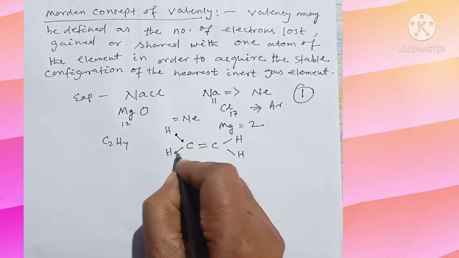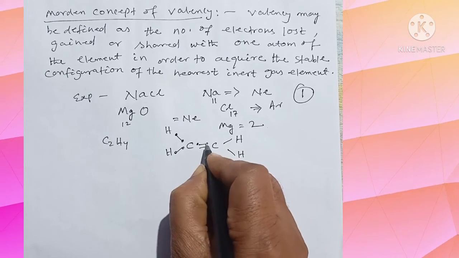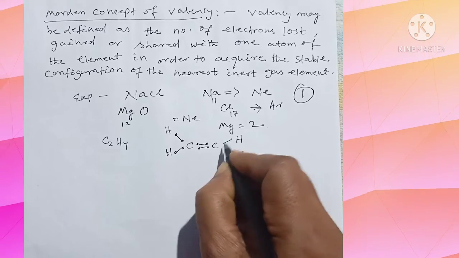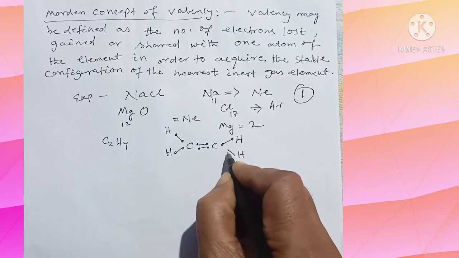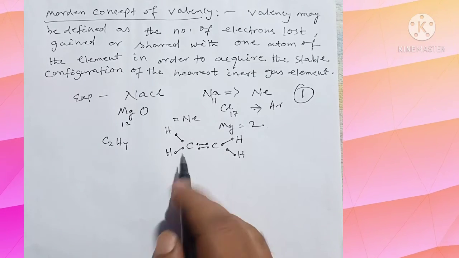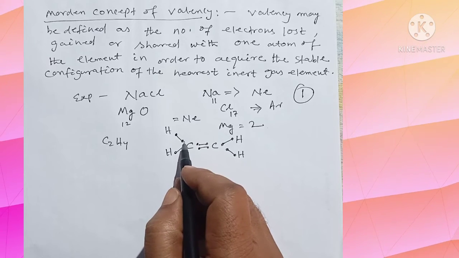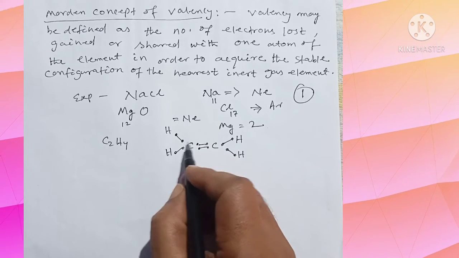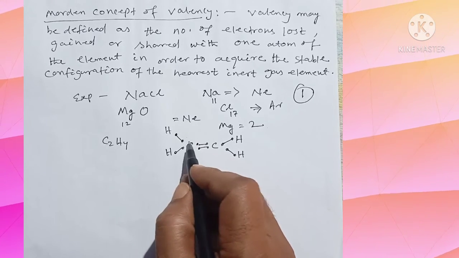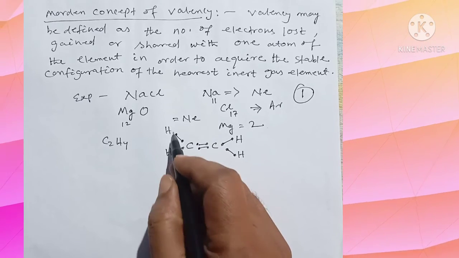Each hydrogen will share with carbon, and carbon will share electrons with carbon. Now calculate the number of electrons for carbon here. It will complete the octet: 1, 2, 3, 4, 5, 6, 7, 8.